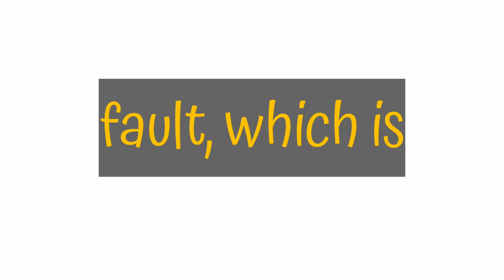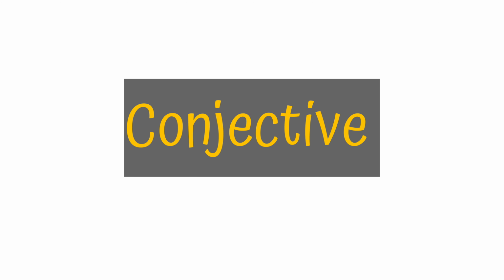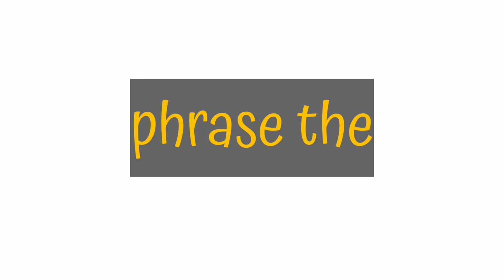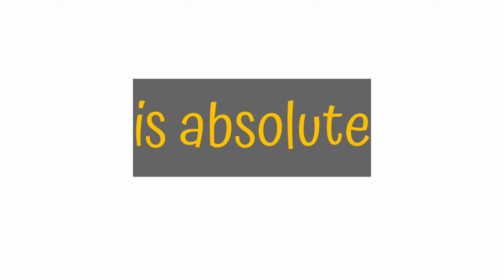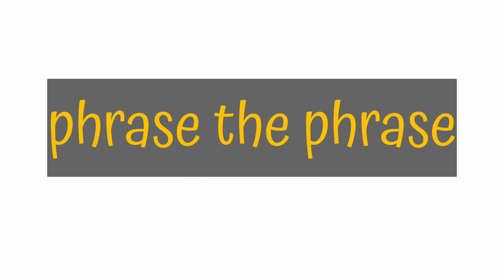He as well as I is at fault, which is conjunctive phrase. You must stand in front of the class. It is prepositional phrase. The meeting being over, we all went home, which is absolute phrase.